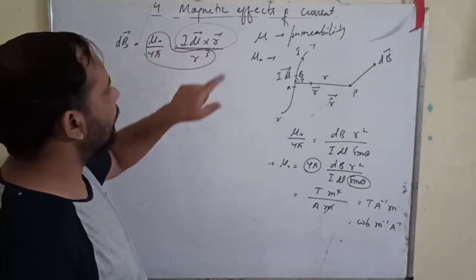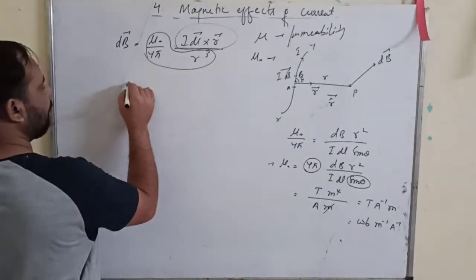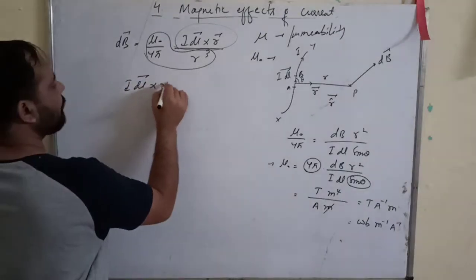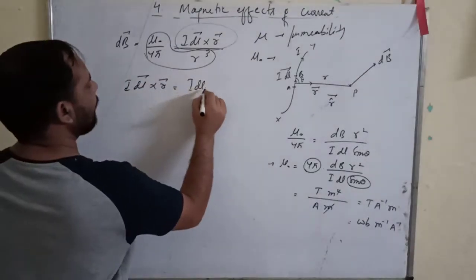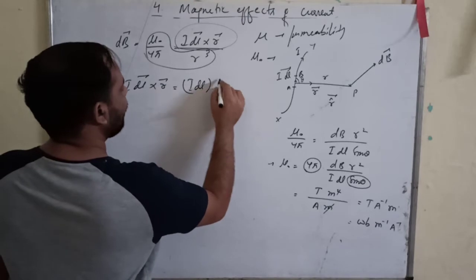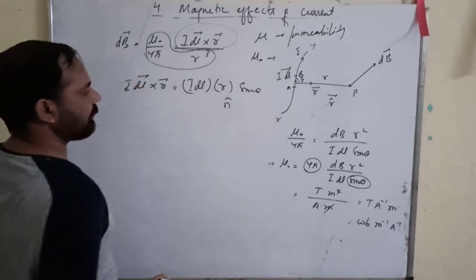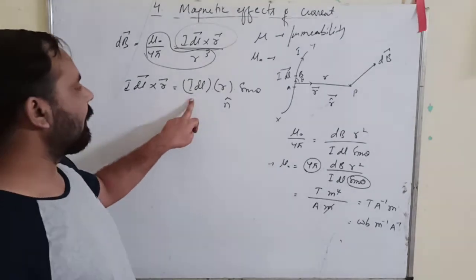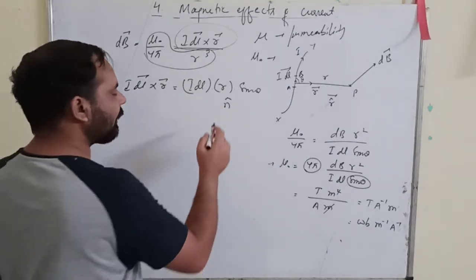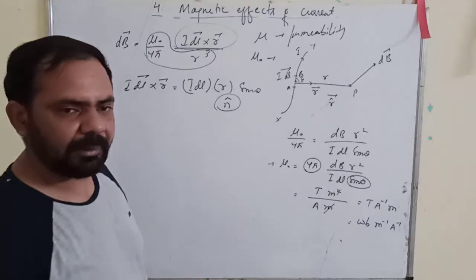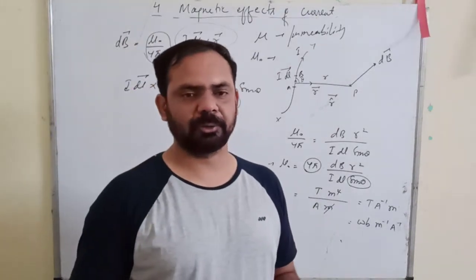Now how do you obtain the direction of this? If you find I dl vector cross r vector, you get I dl into r into sine theta into n cap. How do you get the direction of n cap? By the right hand thumb rule or right hand screw rule.